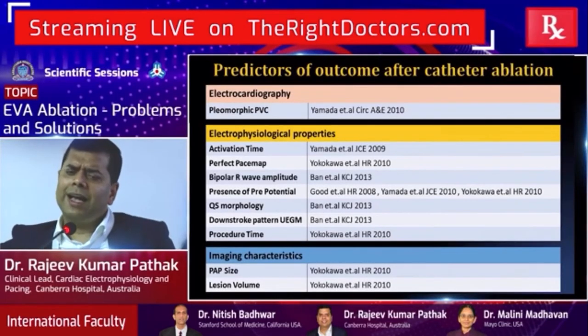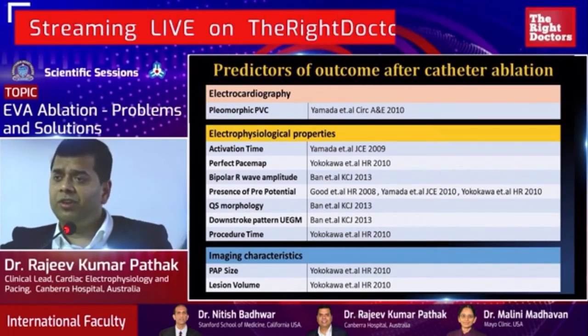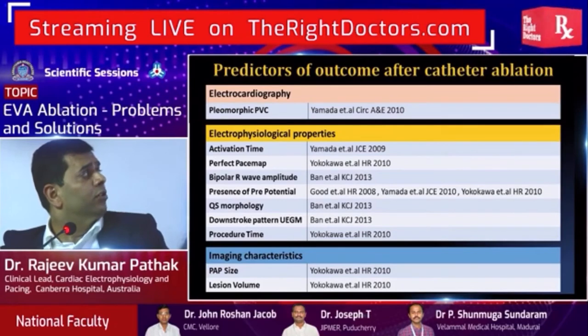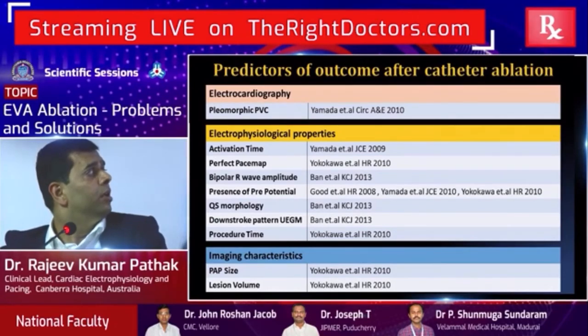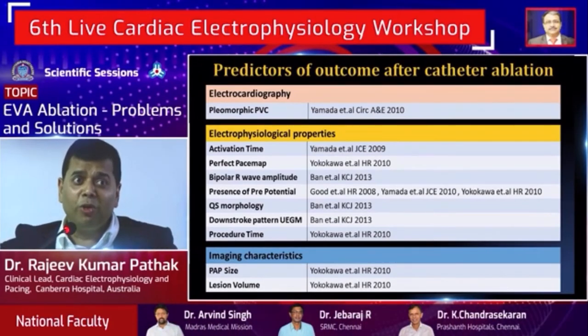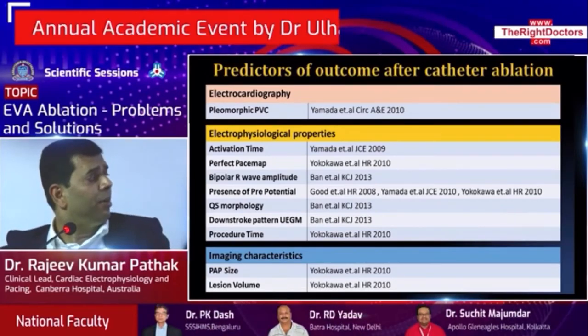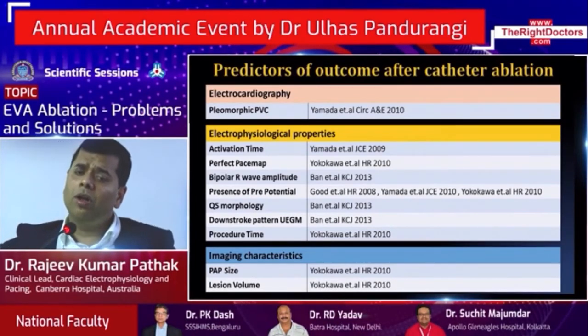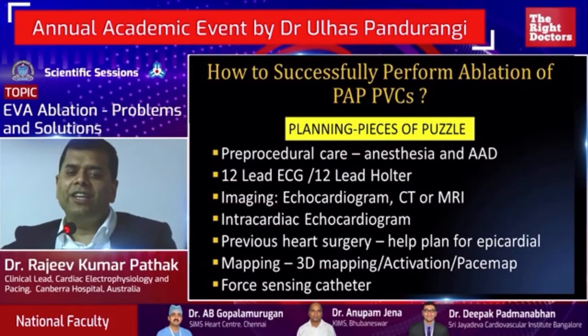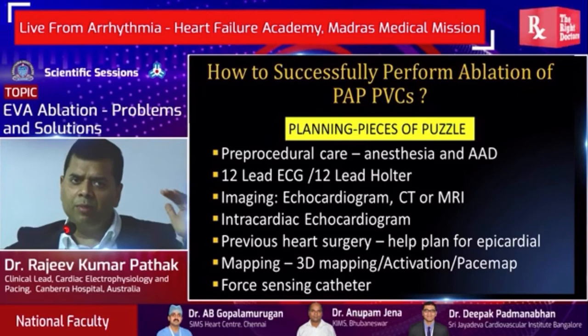In fact, various isolated factors have been identified in previous series to predict outcome. Electrocardiographic features such as pleomorphic PVC, electrophysiological parameters such as activation time, pace map, QS morphology, procedural time. That means spend more time, you'll be able to be more successful. That just highlights the pain involved in ablation of these PVCs. Imaging characteristics such as papillary muscle size and lesion volume have all been shown as predictors of success. So, when we are trying to solve this puzzle of how to be successful when ablating a papillary muscle PVC, there are some important seminal steps.